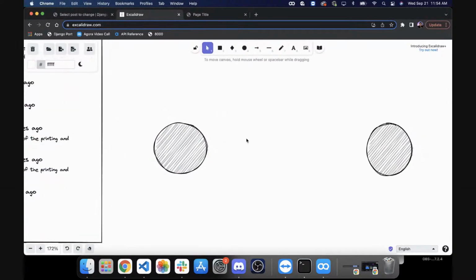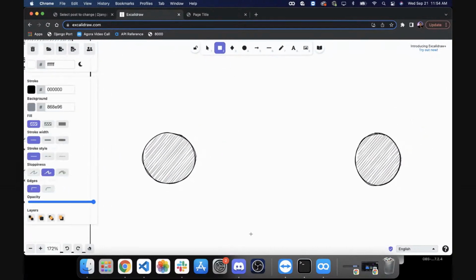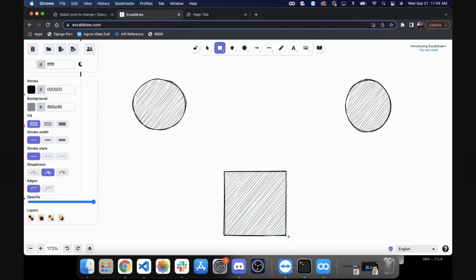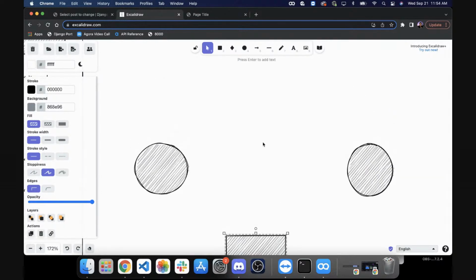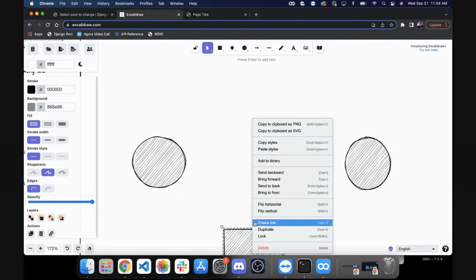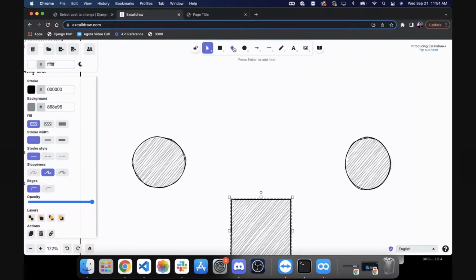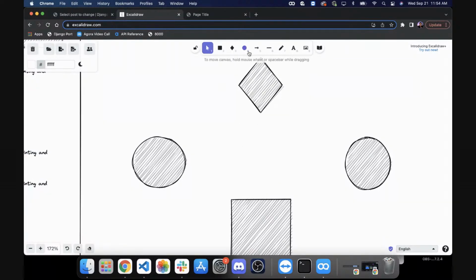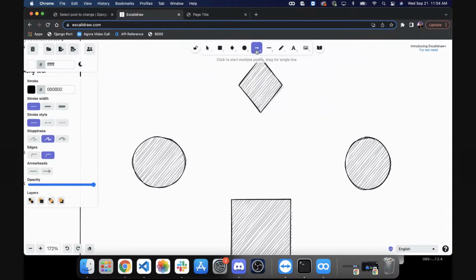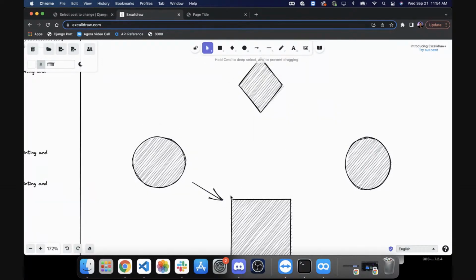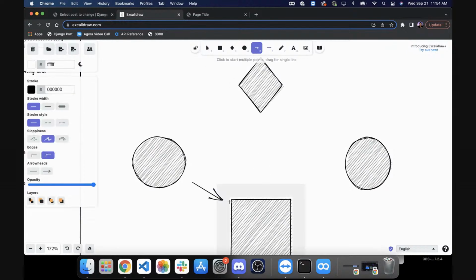So let's do this. This will be our database. And let's just move this up a little bit. And this will be Agora right here. So this is the Agora server. So when a user sends a message, they send the message. It goes to our database. It saves it in the database. Then we take that response and we send it back to our user, right?